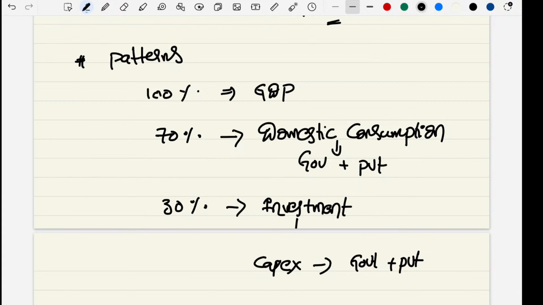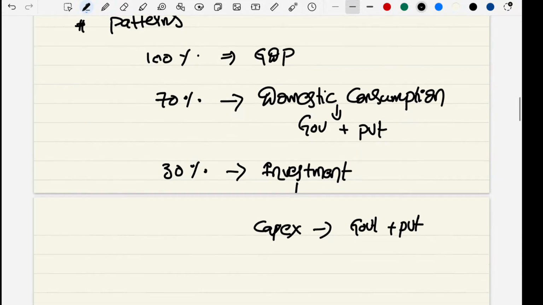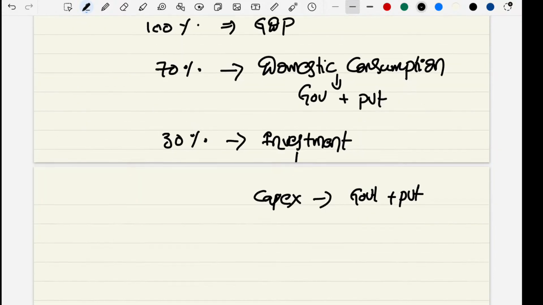Got it, friends? At the same time, if we see government-led capex, I am not talking about private-led or some other thing. Government-led capital expenditure is constantly increasing. It is very, very important.